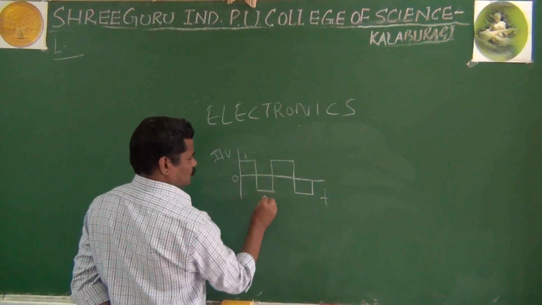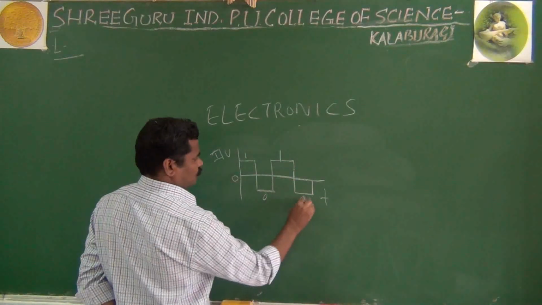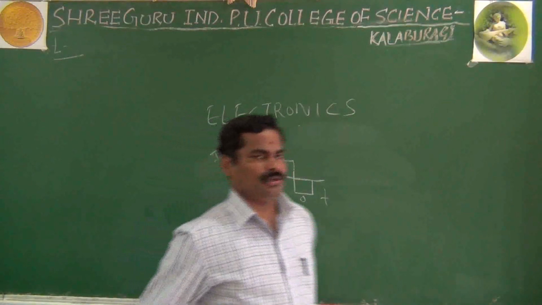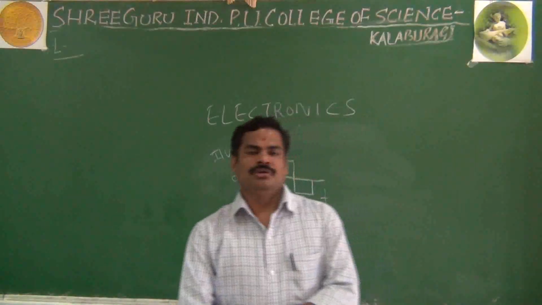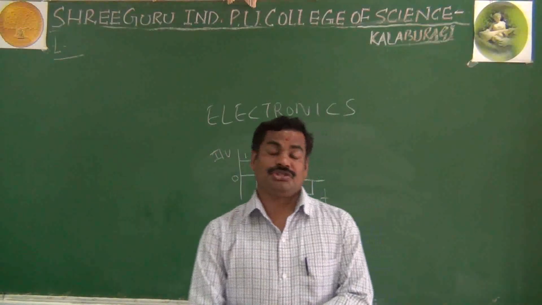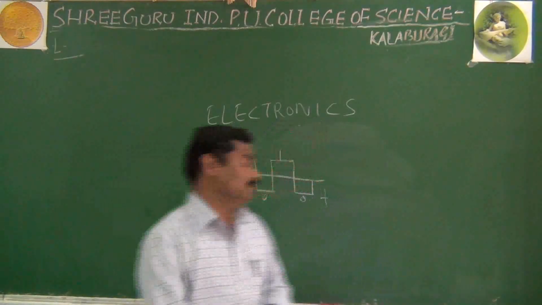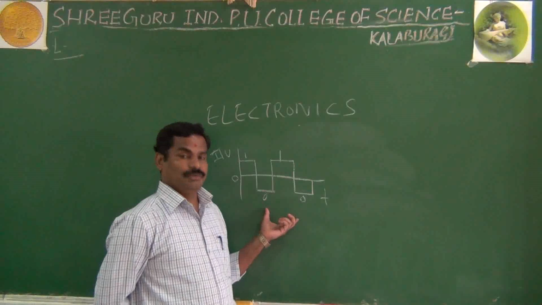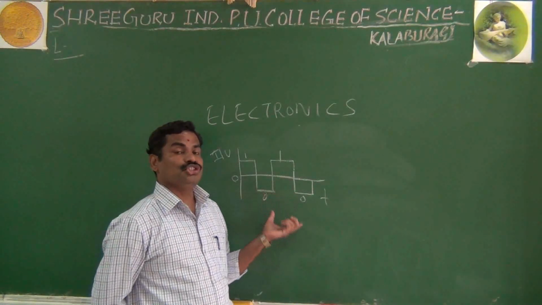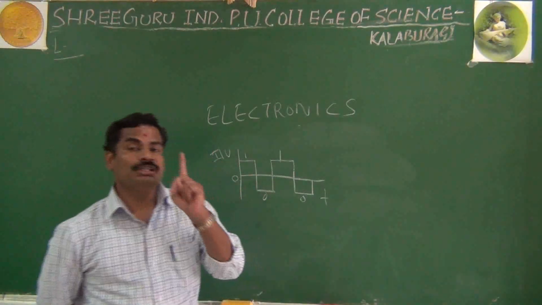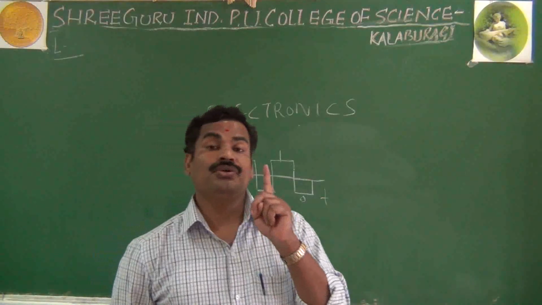This is 1, 0, 1, 0. It means in digital signal or digital electronics, the signal is not continuous. It is called discrete. The signal is not changing continuously. It has only two states.